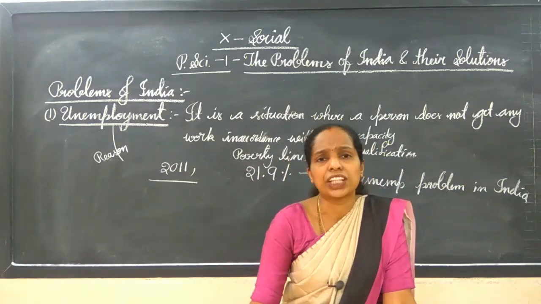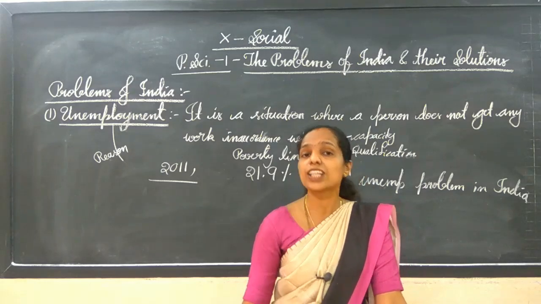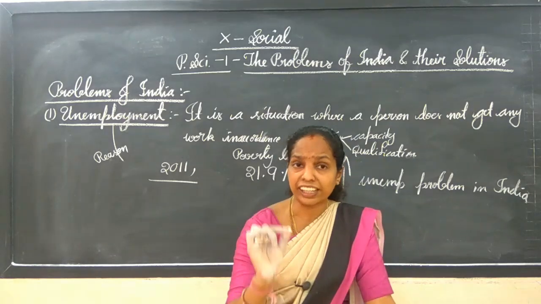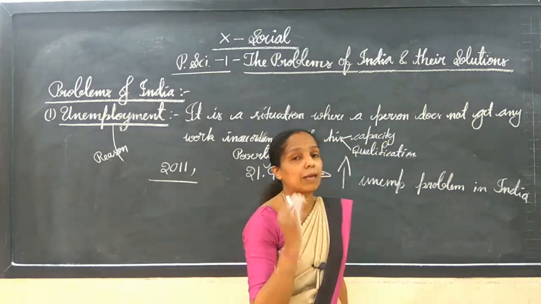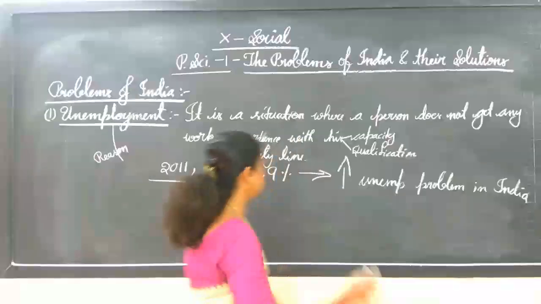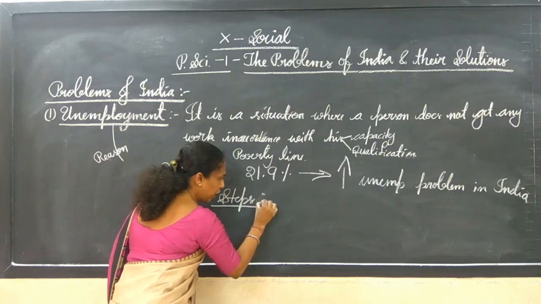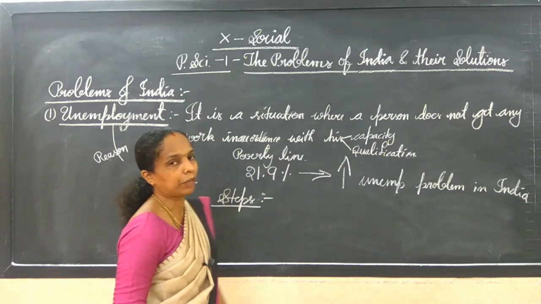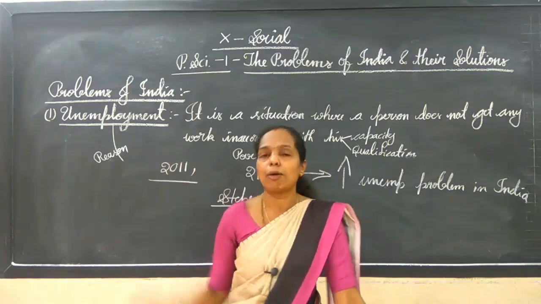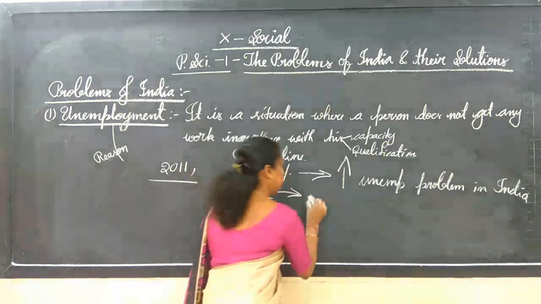Now what are the solutions we can take as a government, on both sides, the state and also the central part? The government brought many steps. It has taken various steps. Children, please note it down. What are the steps taken by the state government and the central government in order to solve the unemployment problem? First one is that steps have been taken to improve